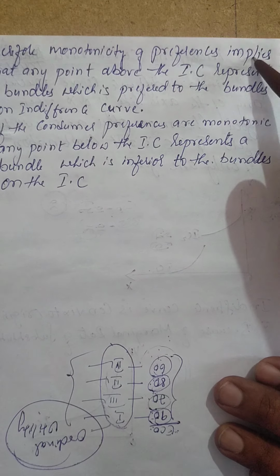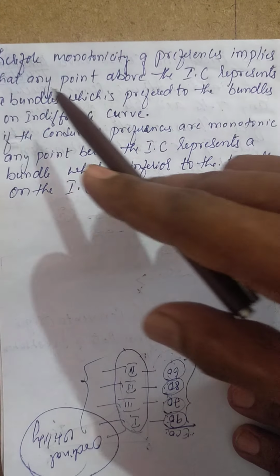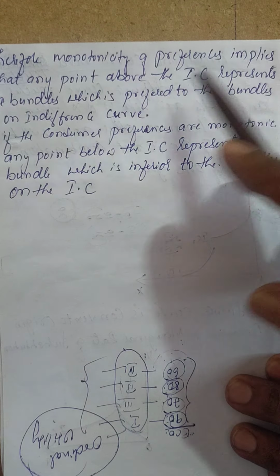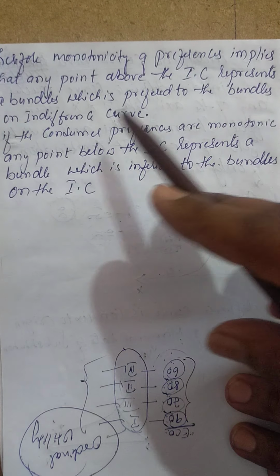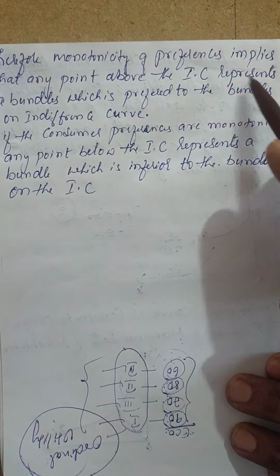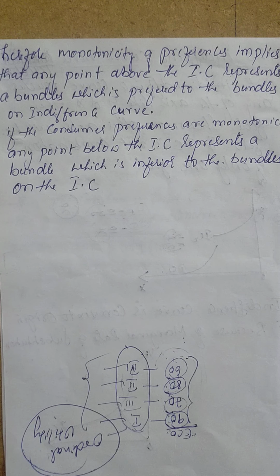Hence, monotonicity of preferences implies that any point above the indifference curve represents the bundles which are preferred to those on the indifference curve. That means monotonicity is point C, which we have seen, which gives more preference than the point AB.